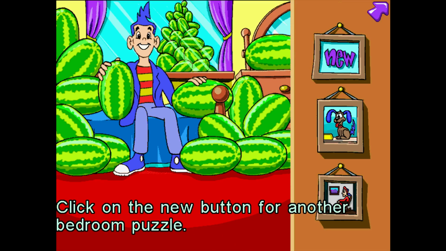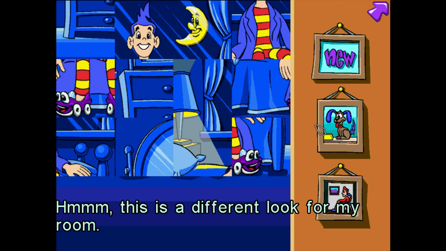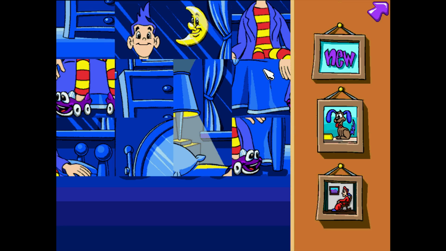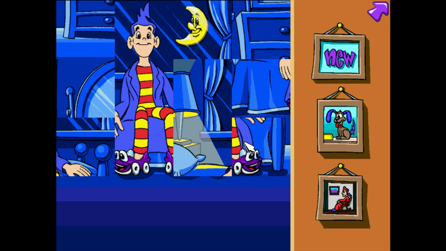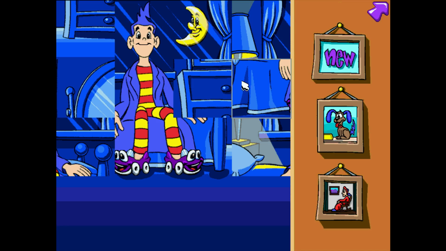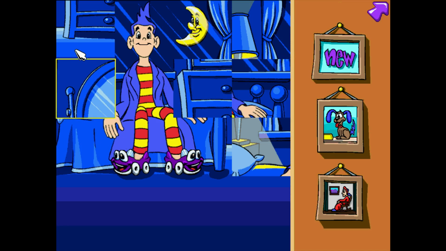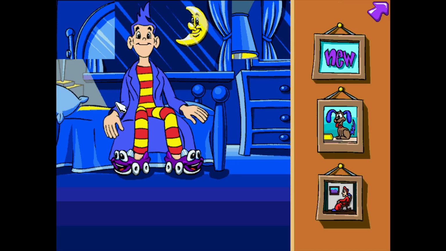So compared to the new bedroom puzzle game, this is a different look for my room. A lot more education focused, which is good, but it's a lot more irritating too. Like, I could definitely see parents not wanting to listen to music over and over again. Kids will probably have no problem with it, but the parents are not going to be happy with it.